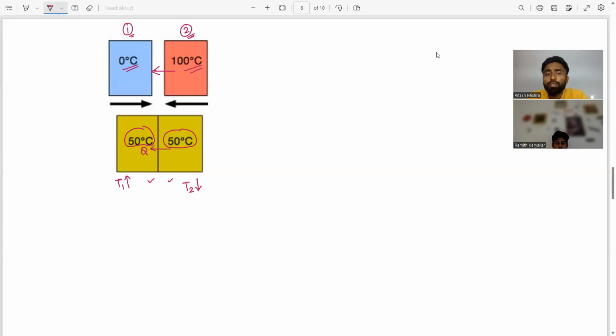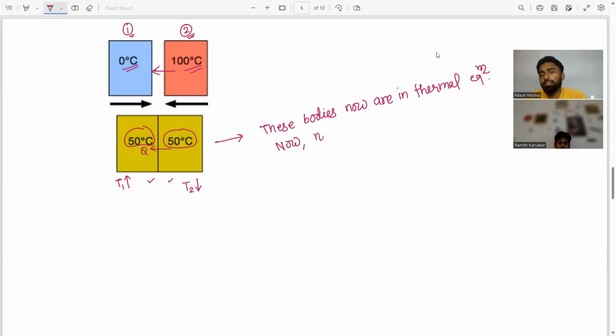When no heat transfer occurs, the temperature of both bodies is the same. That means these two bodies are in thermal equilibrium. Now no heat transfer takes place between them.